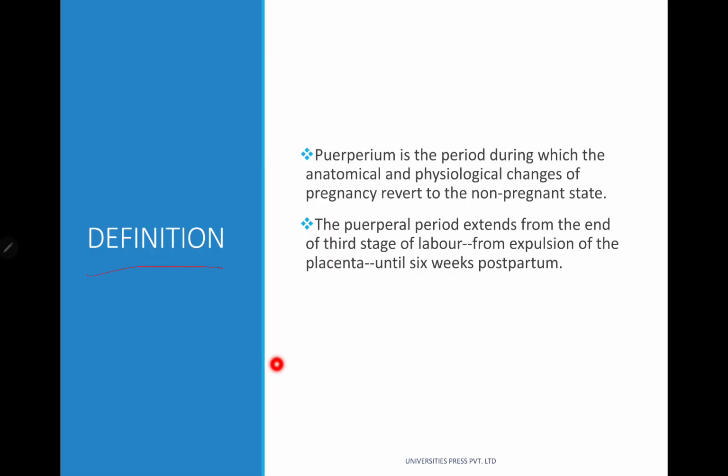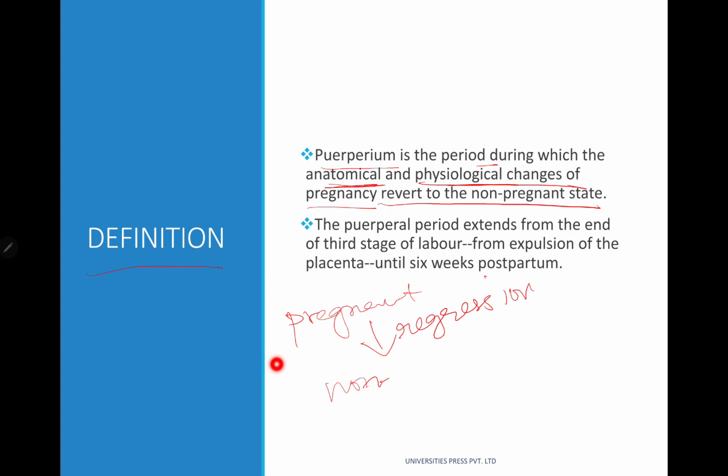What is the definition of puerperium? Puerperium is the period during which the anatomical and physiological changes of pregnancy revert to the non-pregnant state. From the pregnant state, there is going to be regression to the non-pregnant state.